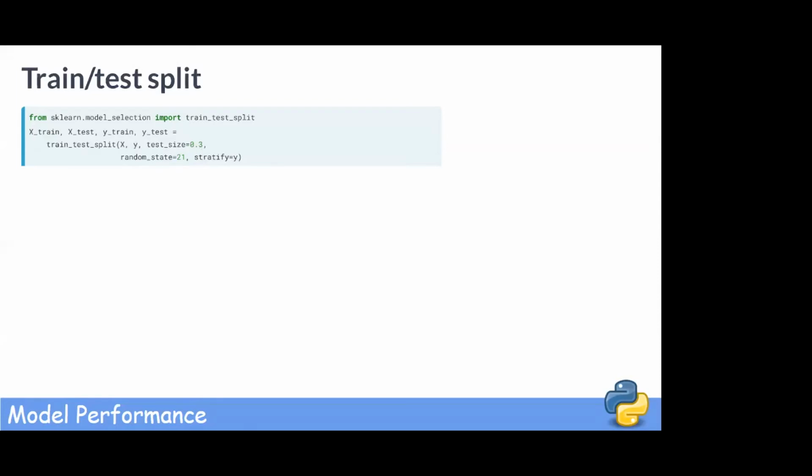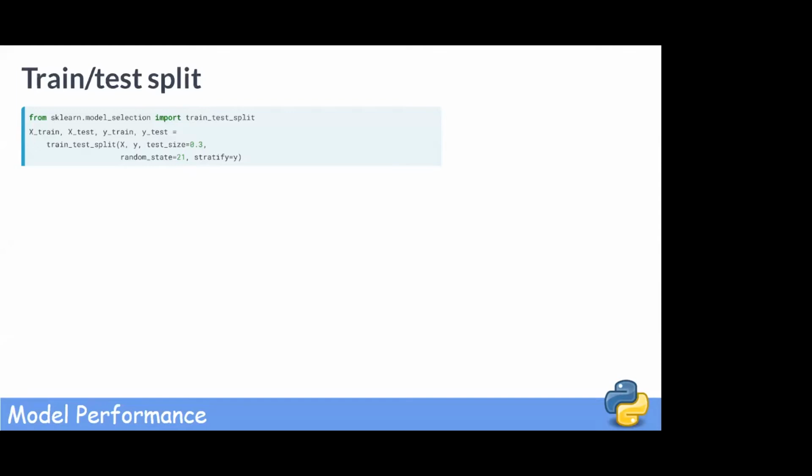It is also a best practice to perform your split so that the split reflects the labels on your data. That is, you want the labels to be distributed in train and test sets as they are in the original data set. To achieve this, we use the keyword argument stratify equals y, where y is the list or array containing the labels.